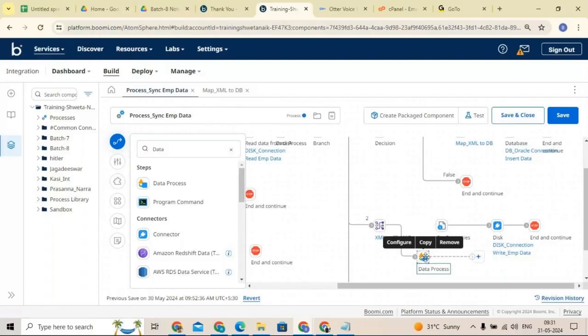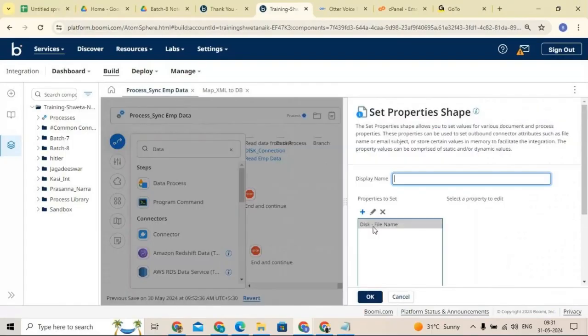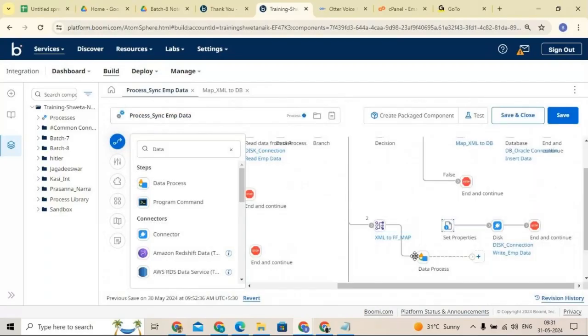After the map we are converting the data, and we are getting multiple documents here. We are overriding the file name for each and every document, by using the document property, which is coming from the map. If you want to send each document individually, you can send them directly.